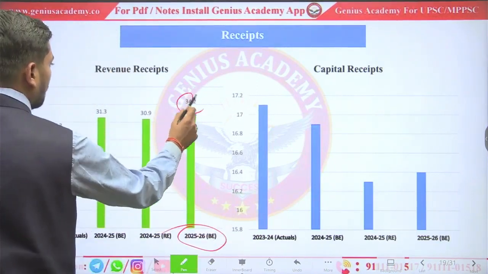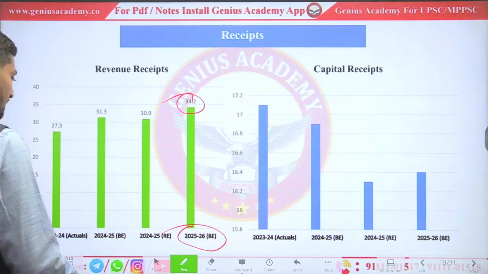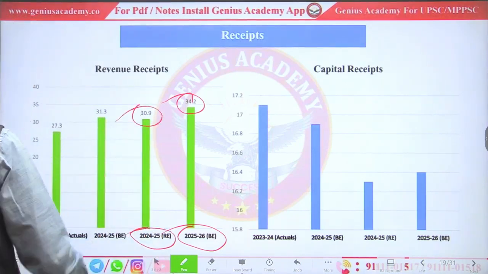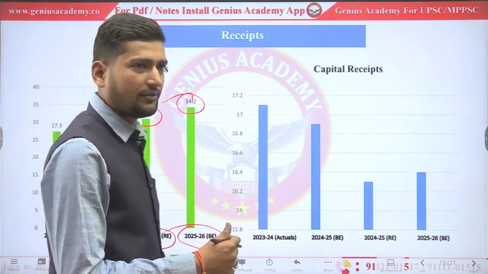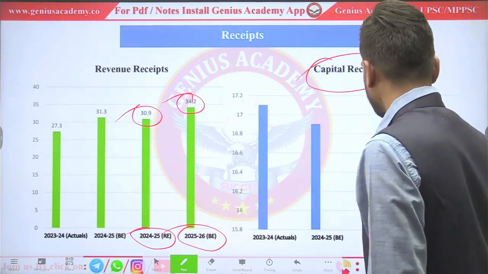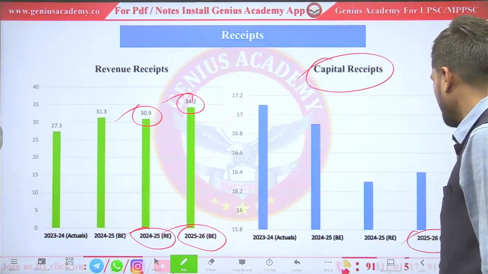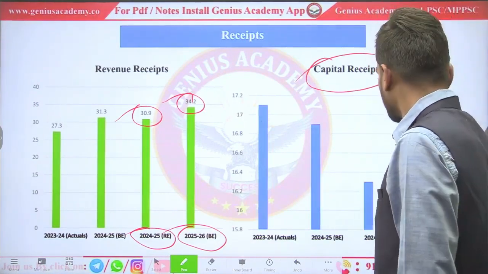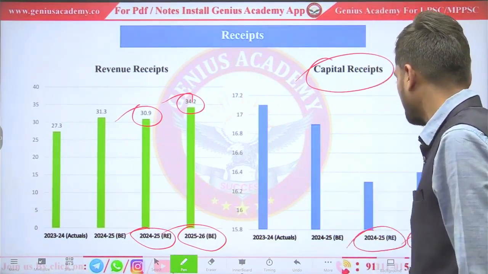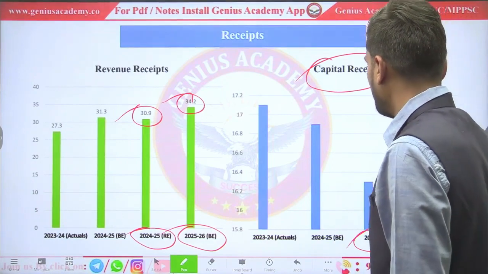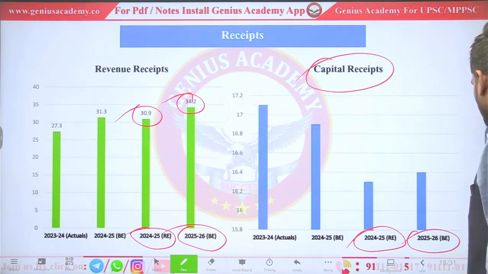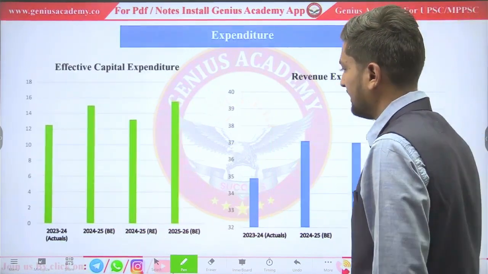It's 34.2%. And last year, the revenue receipt is 30.9%. It could be a direct question for MPPSC prelims. What are the capital receipts? Expected capital receipt of 2025-26 is 16.4%. And what was last year? It is 16.3%. So from here, your prelims question could be made directly.